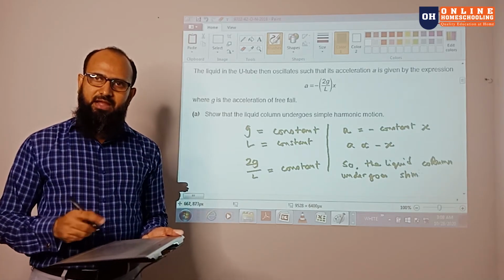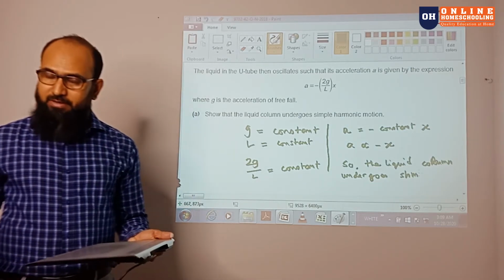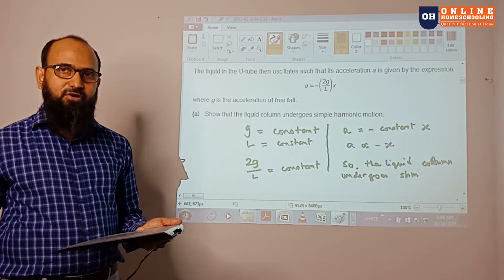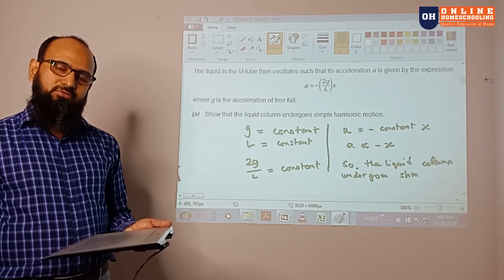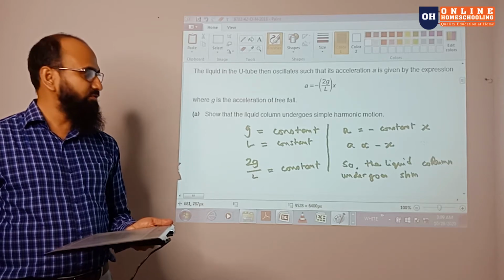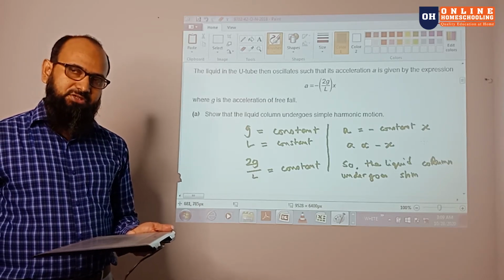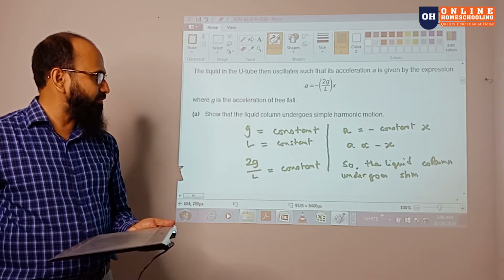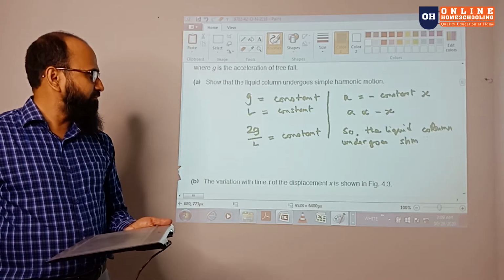This is the way we can say this. But remember, a formula has been given. For better understanding, you should review the first class on simple harmonic motion.